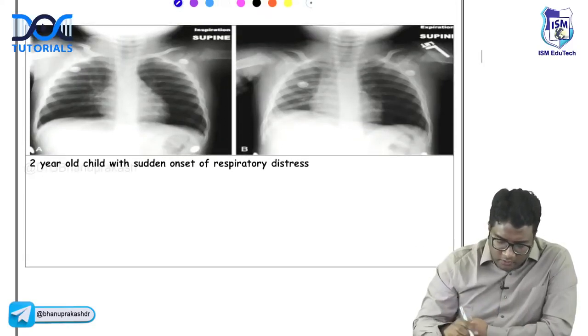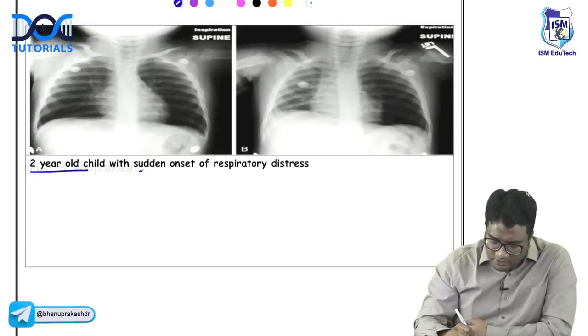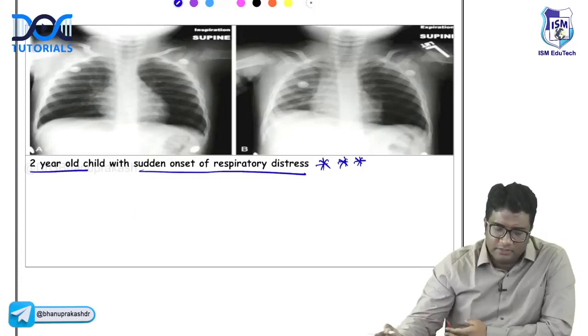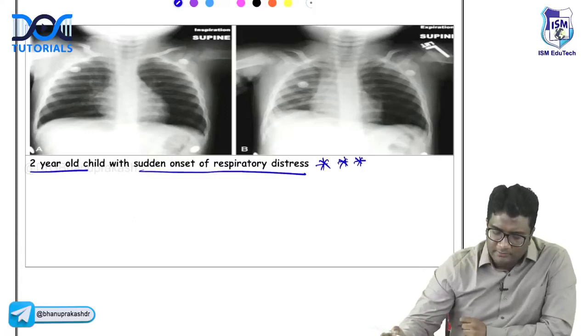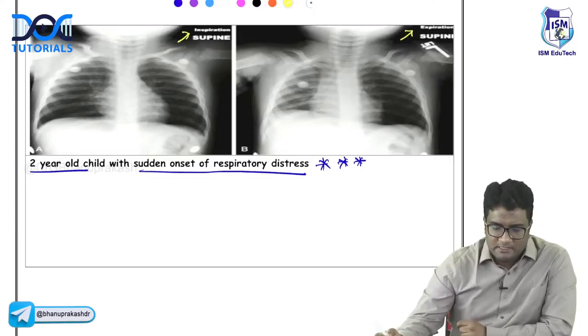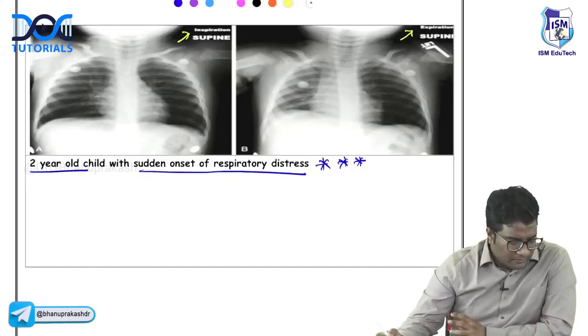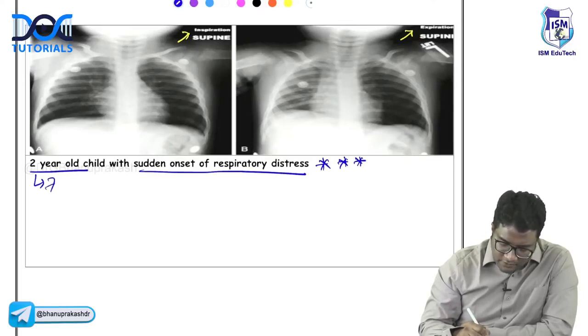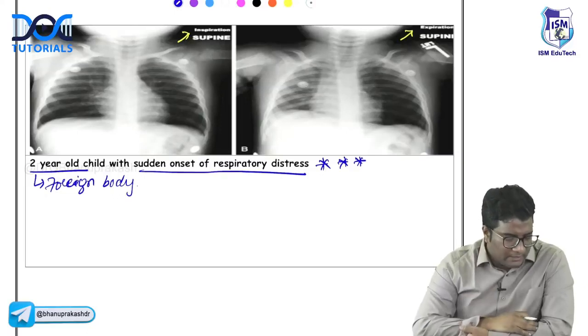Here, there is a 2-year-old child with sudden onset of respiratory distress. Very, very important topic. All of you should know this. A 2-year-old child with sudden onset of respiratory distress, and inspiratory and expiratory X-rays are given. What is coming to you? Very good, Tanvir. This is foreign body.